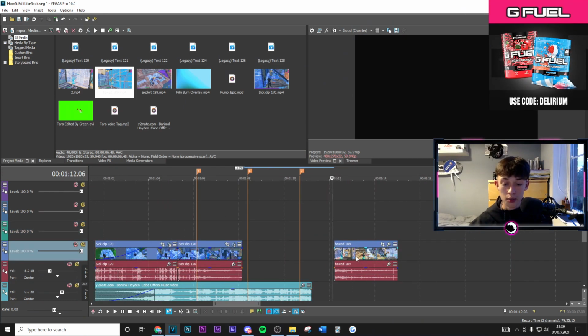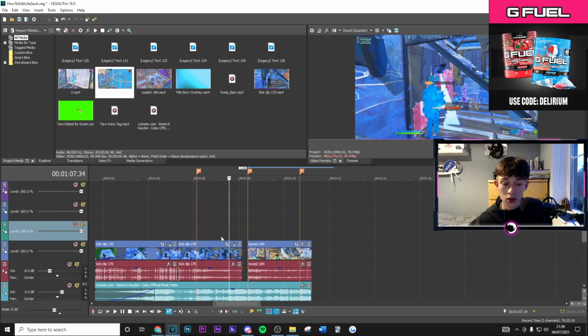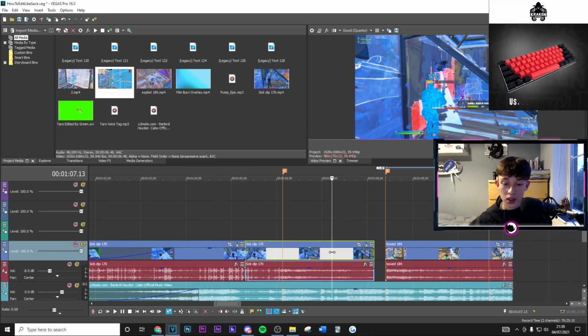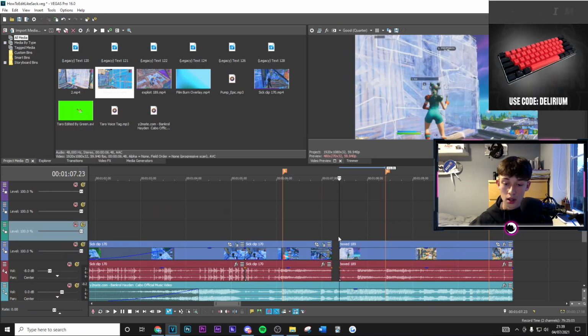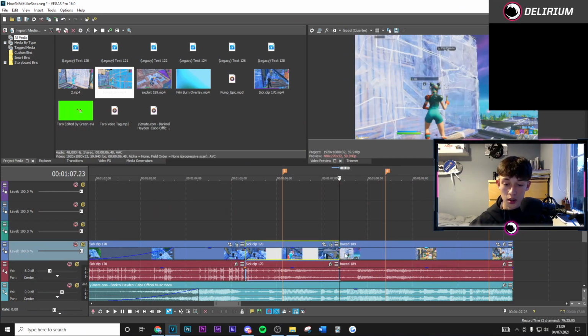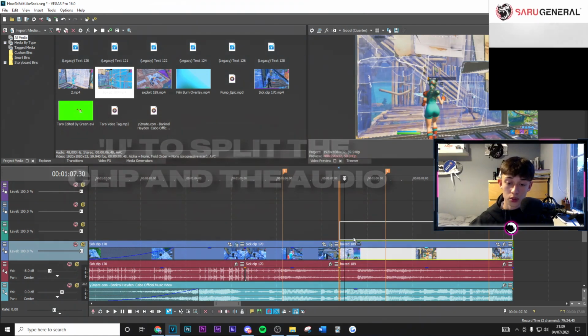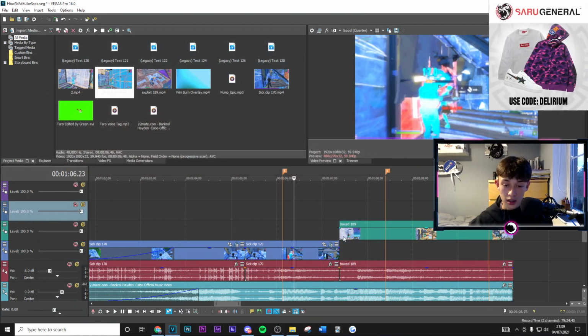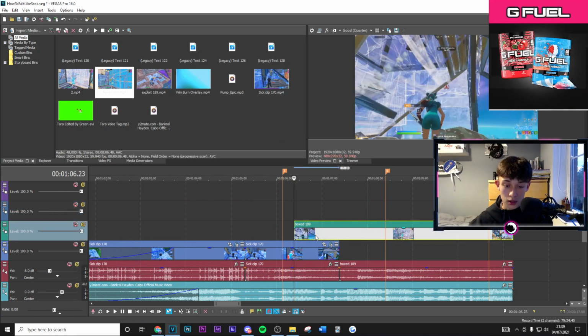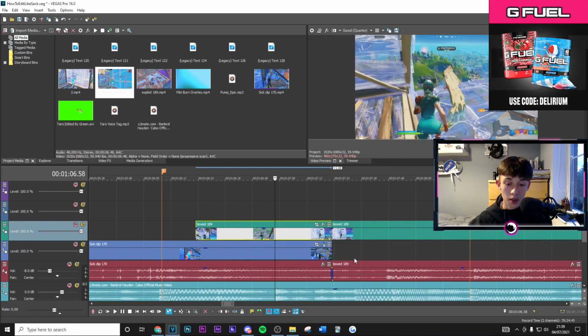You want to go ahead and split the clip, drag this across onto the main beat drop. Then you just want to get rid of some of this area here. Then we're going to drag this out like so, and then move this up one layer, so press U to split it from the audio. Then from here go minus 60 frames back, and drag this out. Then split the clip where it ends over here.